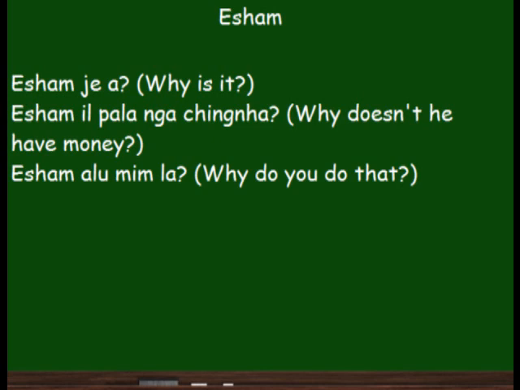Esam il palanga chingha. Why doesn't he have money? Notice here we've added the word pala, and we've made this a negative sentence, and it doesn't change anything. Just as you would say, to say he doesn't have money, you would say il palanga chingha. To ask why doesn't he have money, we simply add esam, so there's nothing different when adding pala. Esam il palanga chingha. Esam alu mimla. Why do you do that?